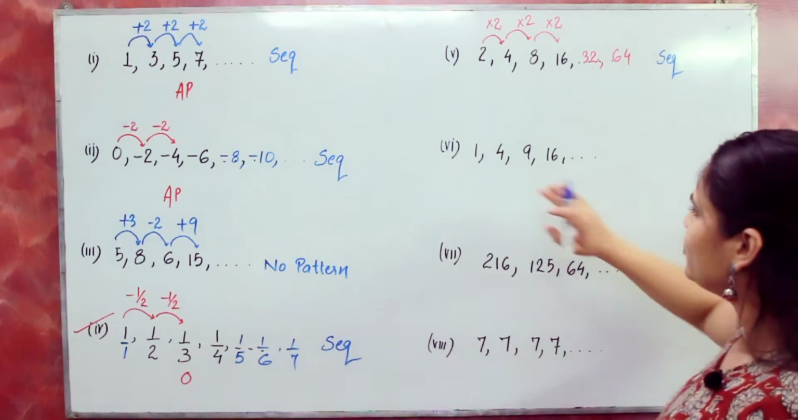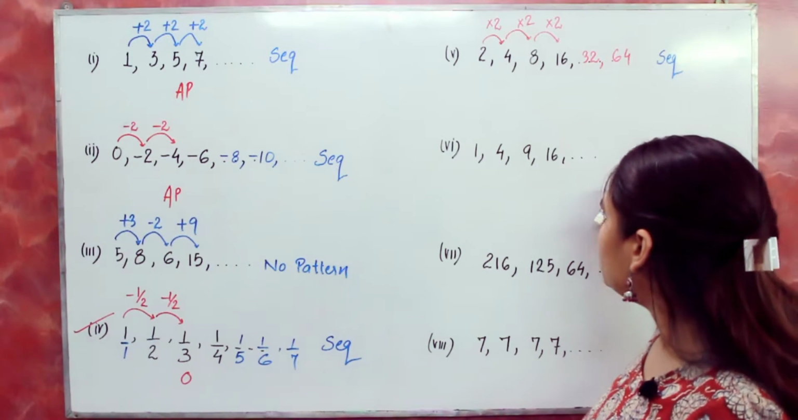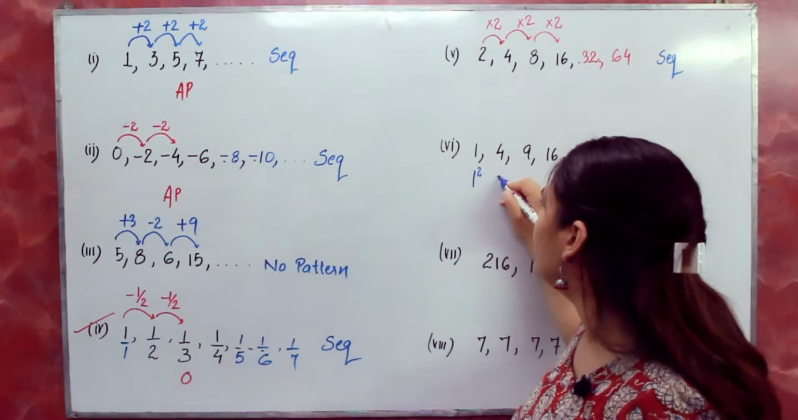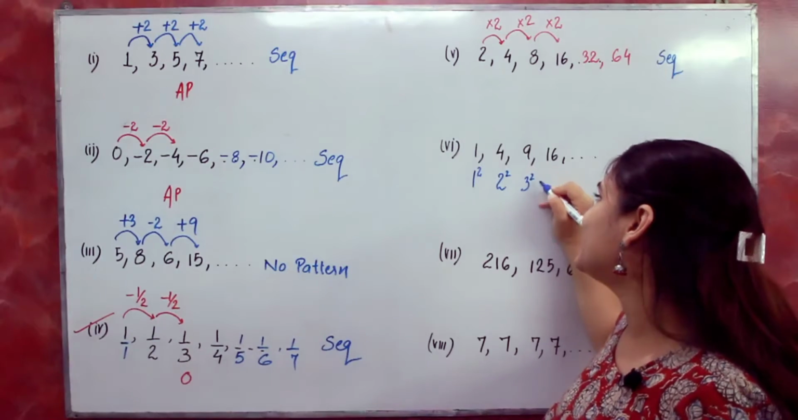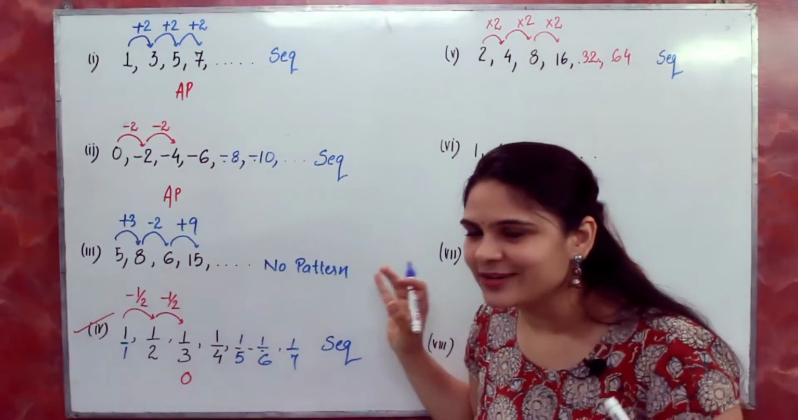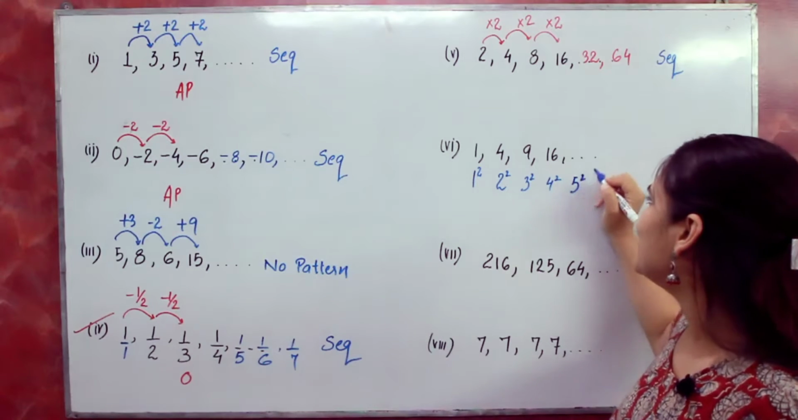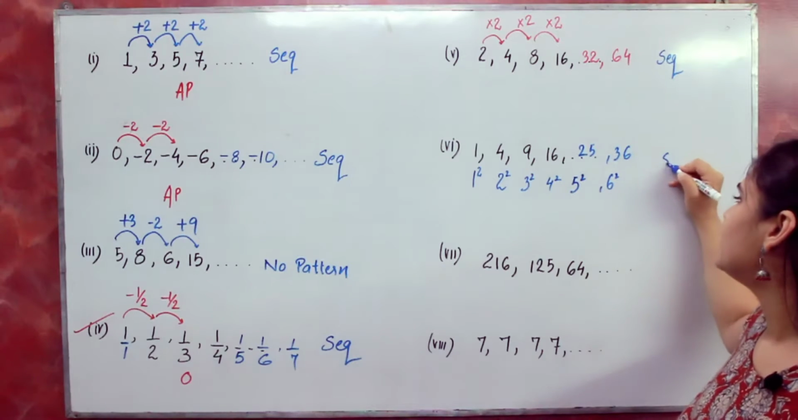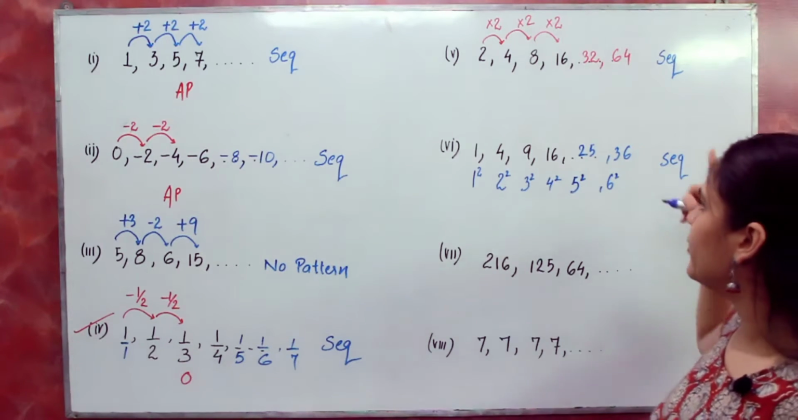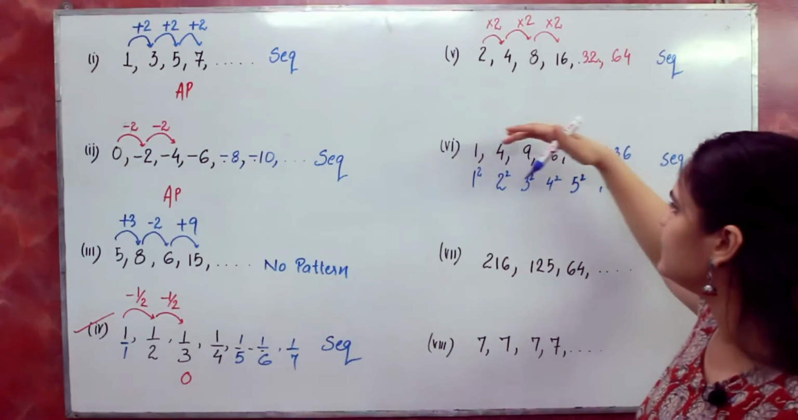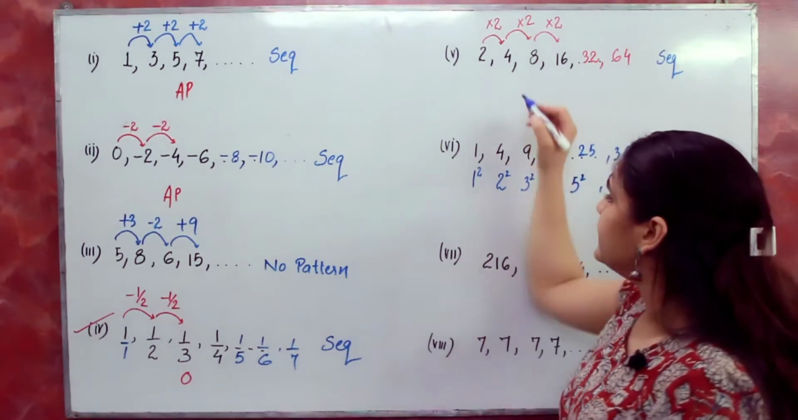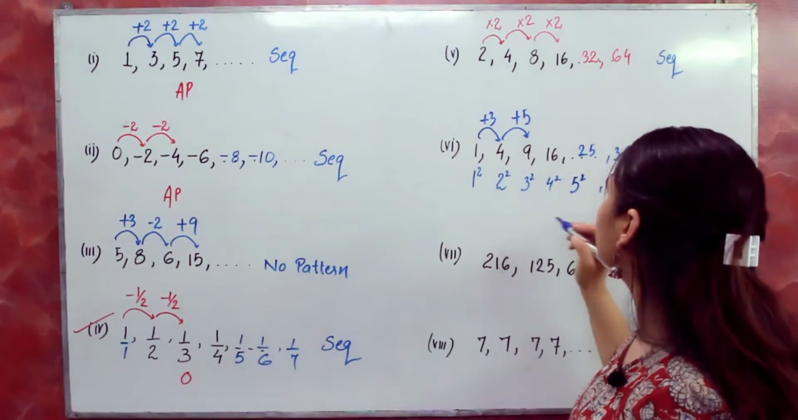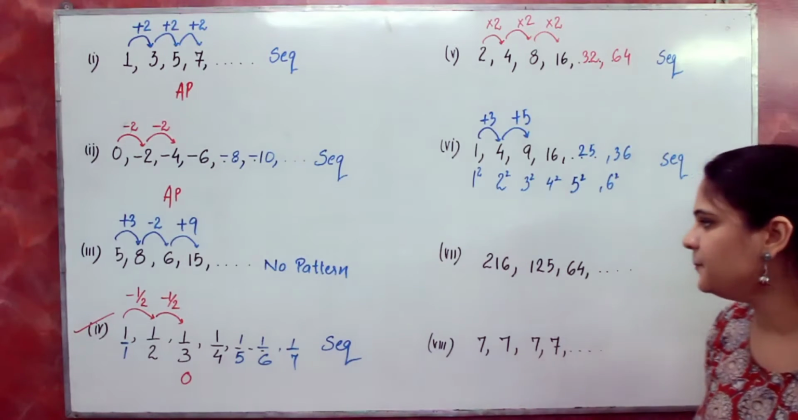Okay. Now let's try to find out the pattern in this part. Can you write 1 as 1 square, 4 as 2 square, then 3 square, 4 square? I hope you got it. So the next number will be 5 square, next number 6 square. Definitely it's a sequence, but when you check the difference of these numbers, you will not get the same quantity. Here I am adding 3 and here I am adding 5. So this cannot be an arithmetic progression, right?